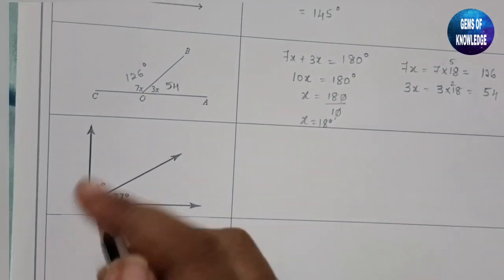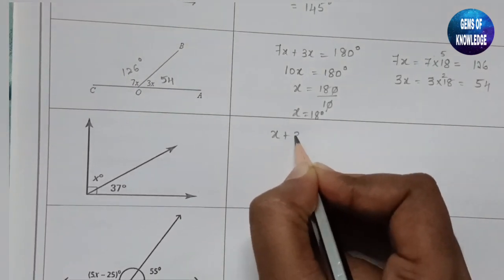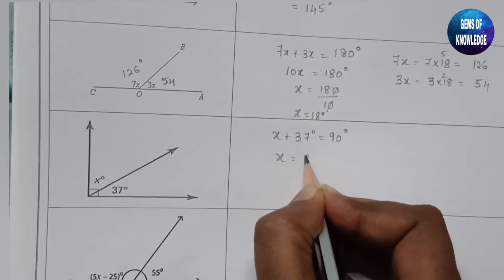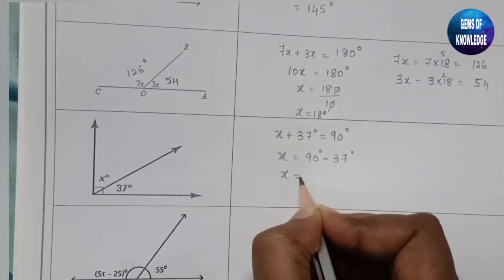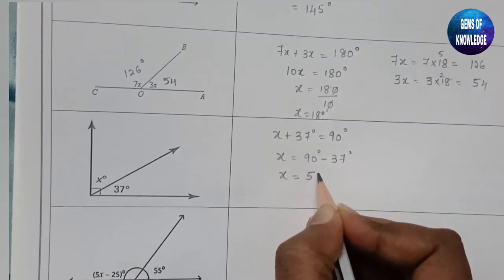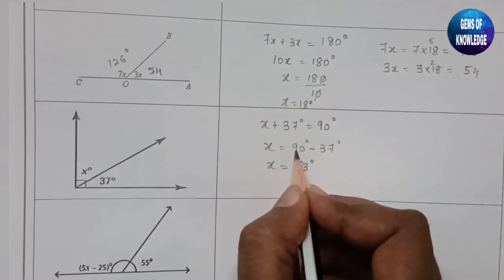Okay, similarly you can see this is nothing but 90 degree angle. So x plus 37 degree is equal to 90 degree. So x is equal to 90 degree minus 37 degree, which means if you subtract, you are going to get 53 degree. 53 plus 37 will be equal to 90.